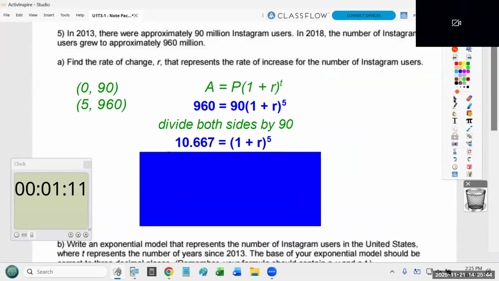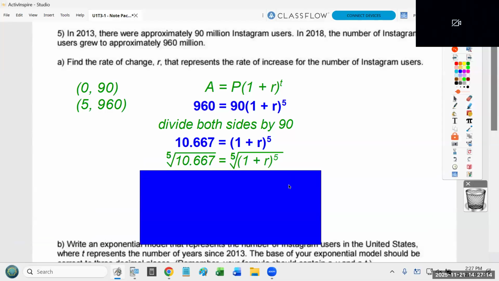Okay, you were told you started with 90 million Instagram users, and 5 years later, there were 960 million. Right, so I briefly already pointed out, the way you've set up this equation is understanding you started at 90 million, 5 years later, you hit 960 million. Okay? Folks, we shouldn't be packing up. We got 4 minutes. I'm only going to use 2 of those. Please slow it down a bit.